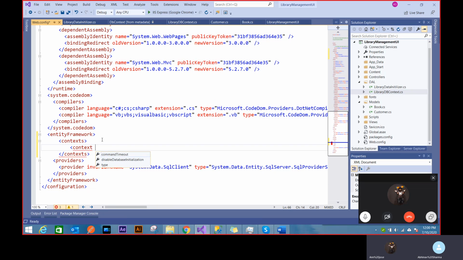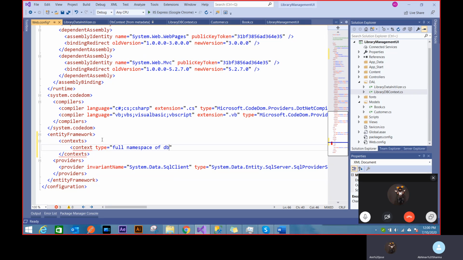Now this context has a way of defining it. So I will say type. Now type has a convention. It's very important to follow this convention. If you forget that, you'll mess everything up. It needs to have the full namespace of the class. I'm writing it in English, then I'll change it.